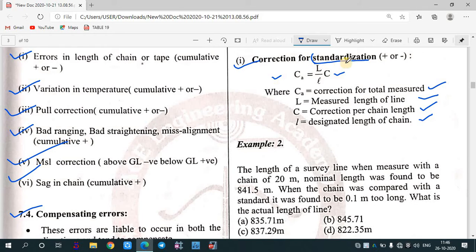Basically, what is standardization? You know that chains are made in factories under some special conditions. Under that condition there might be a certain temperature, and under that condition your chain is considered to be a standard chain. If it is not meeting the requirement of that standardization of the chain, then you will have to apply a correction, and that correction is called the correction for standardization. Okay, so the formula is given.